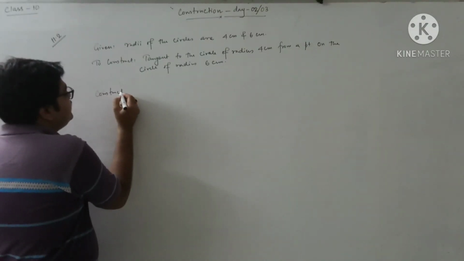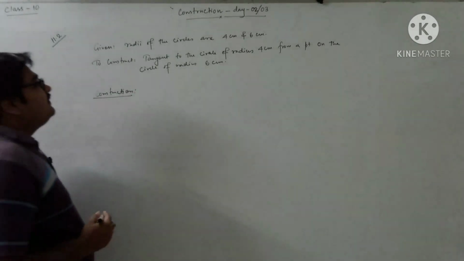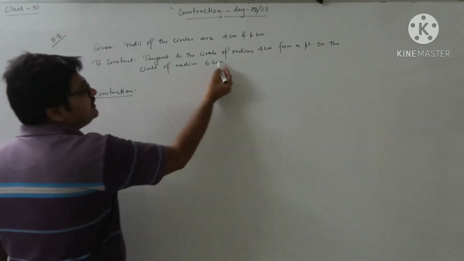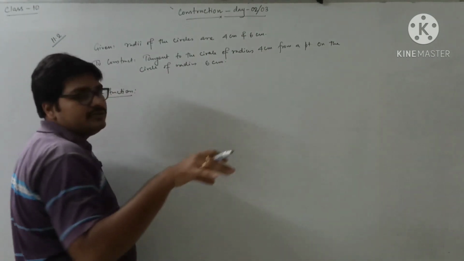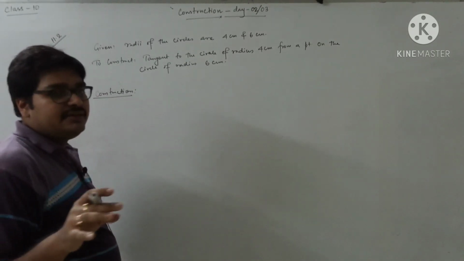So construction is your construction. We start the construction now. First of all, we draw the circle of radius 4 cm and 6 cm. And they should be concentric circles because it has been told in the question that both the circles are concentric. That just means they have the same center.